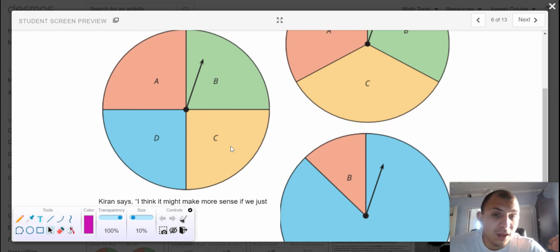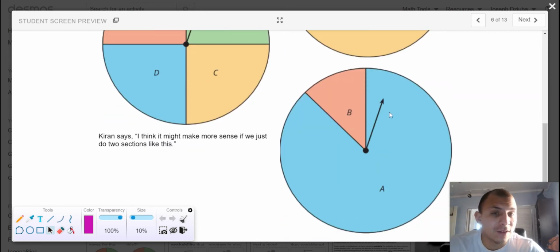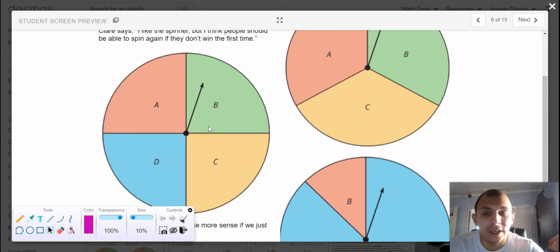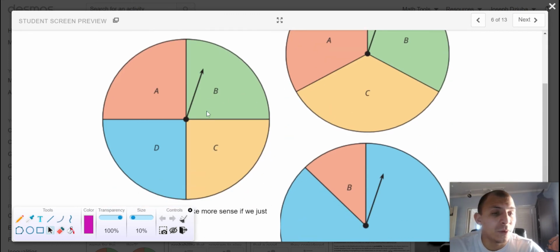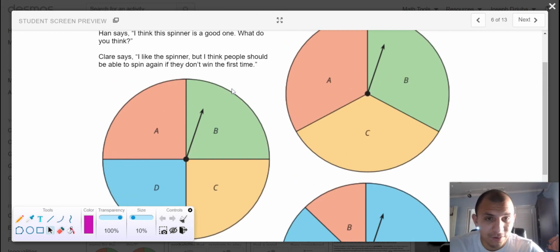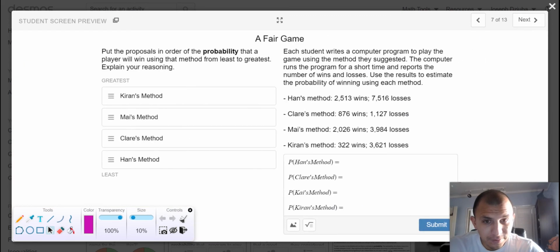Remember, the entire circle represents 100%. You're going to have to obviously speculate with Kieran since we only have one section, but in both Han and Mai's spinners, we can actually deduce a percentage or a fractional value as to the likelihood of landing on each section. So organize those probabilities from least to greatest.